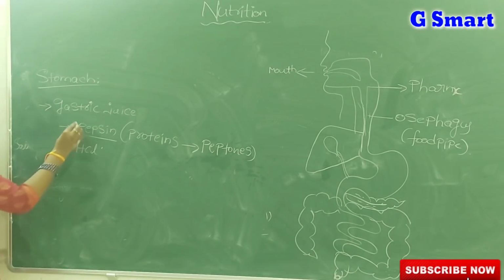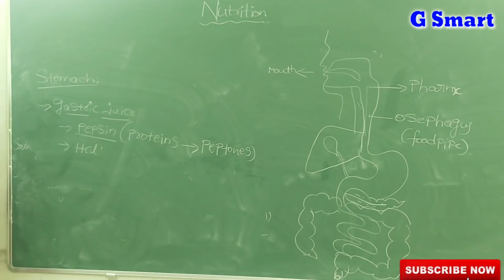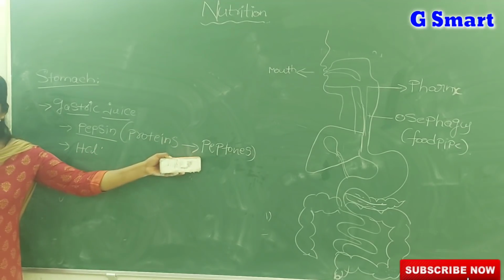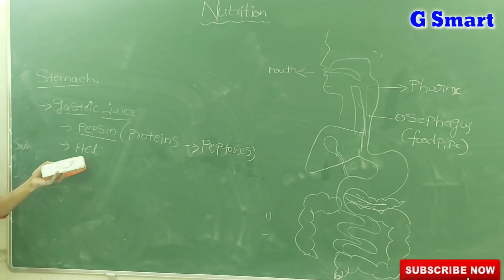So the enzyme present in the gastric juice of the stomach acts on the proteins and converts them into peptones. HCl helps to create the acidic medium for the digestion of protein, and it also helps to kill any germs or bacteria present in our food.